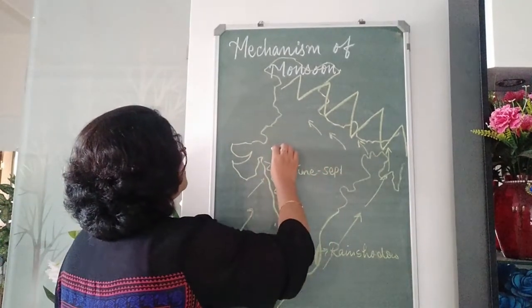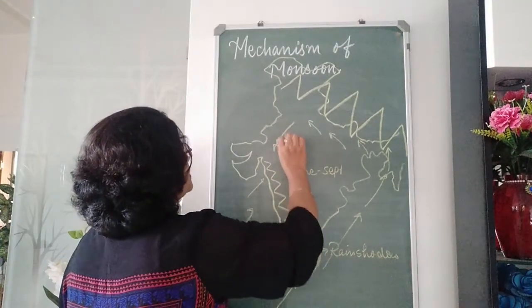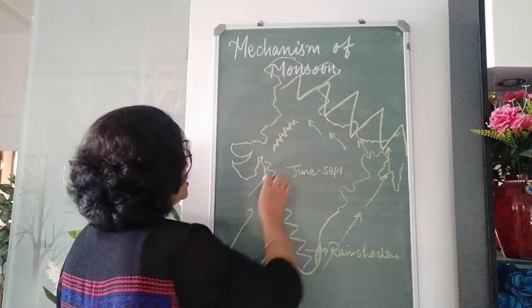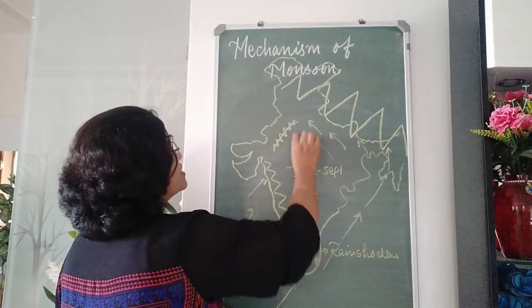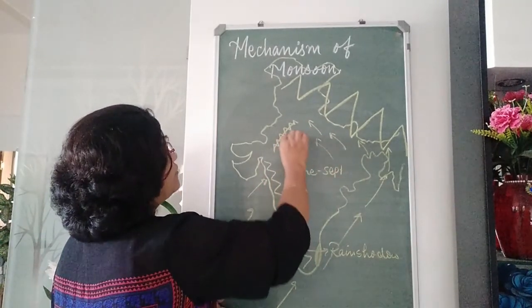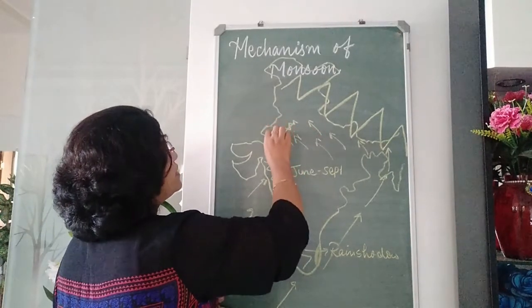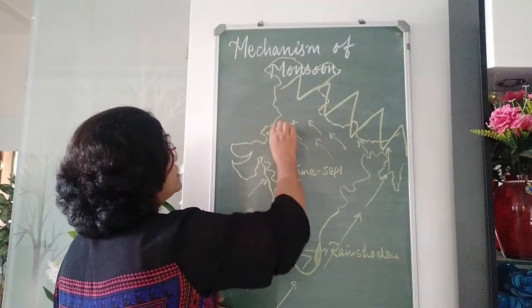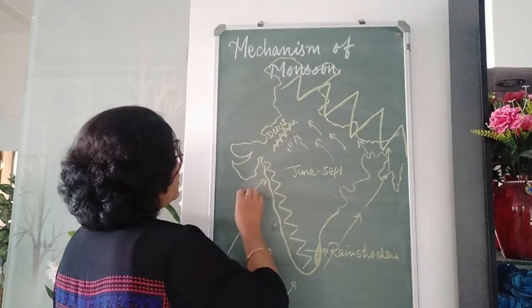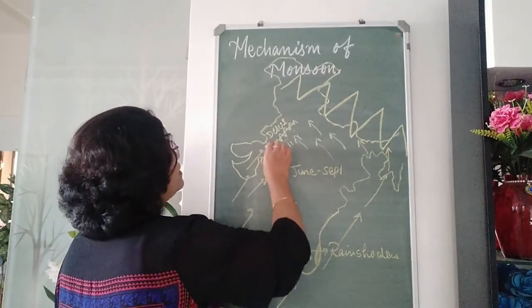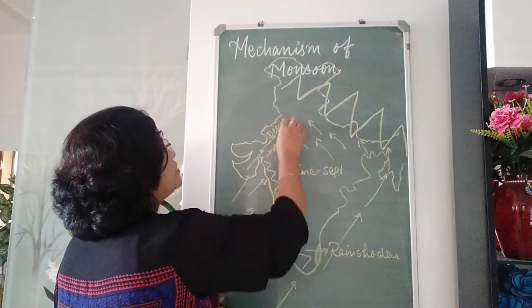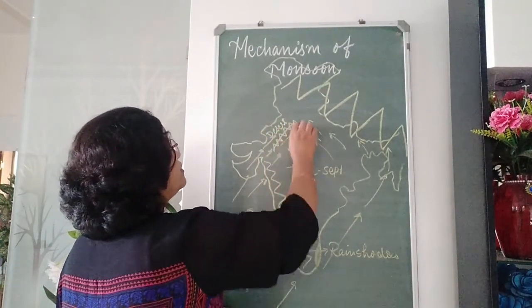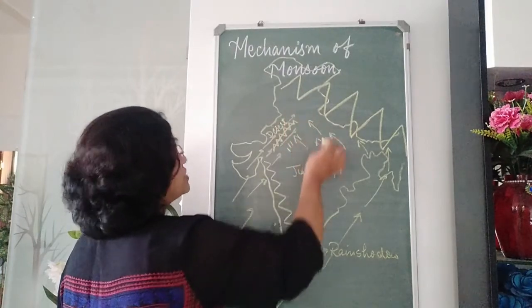And here in Rajasthan we have Aravalli hills, these are also very high. When the winds come from here, the rain bearing winds, rain occurs in this area and this becomes a rain shadow area, and that is why it is a desert. And when the winds are coming from this side, these mountains do not obstruct them, and the wind just passes by to this area.